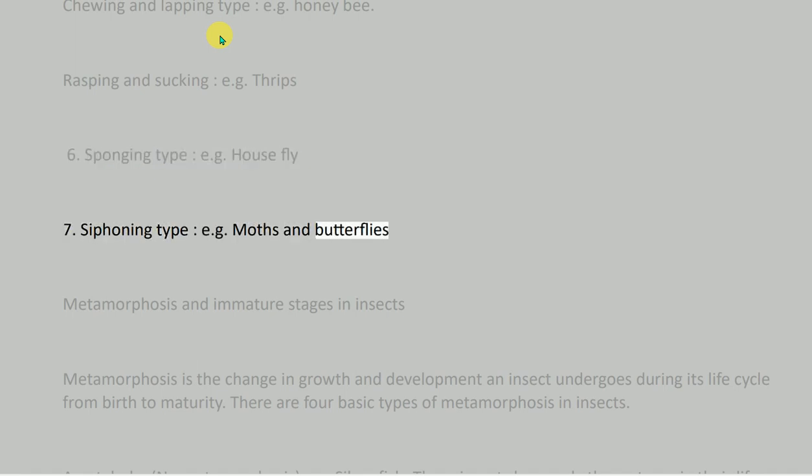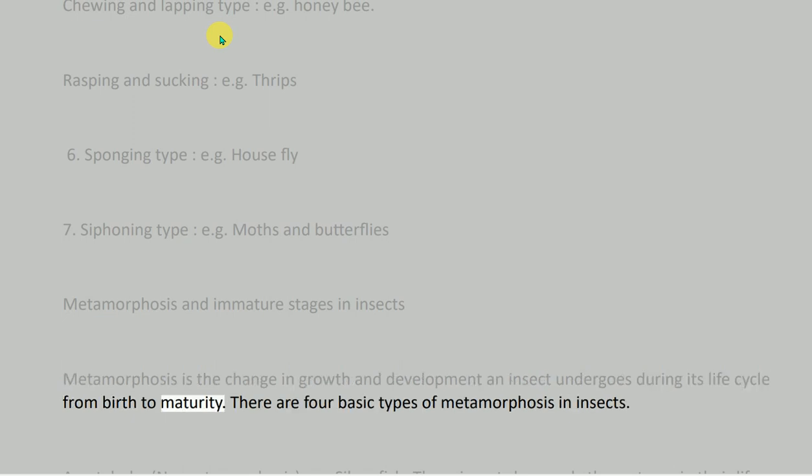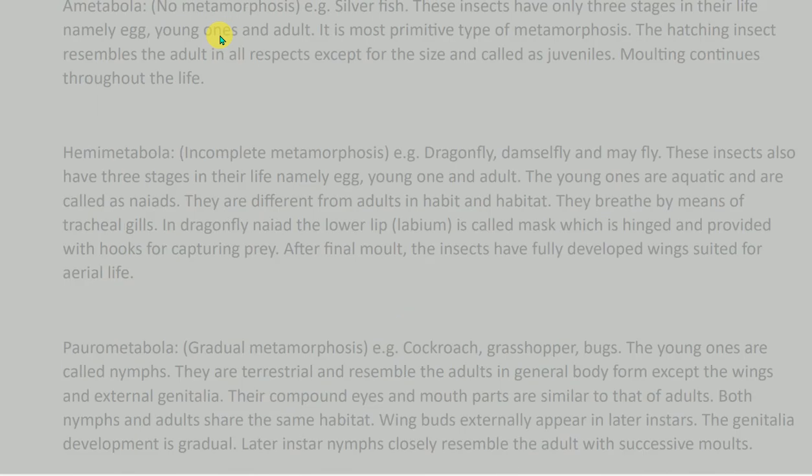Metamorphosis and immature stages in insects. Metamorphosis is the change in growth and development an insect undergoes during its life cycle from birth to maturity. There are 4 basic types of metamorphosis in insects. Ametabola, no metamorphosis, e.g. silverfish. These insects have only 3 stages in their life, namely egg, young ones and adult. It is the most primitive type of metamorphosis. The hatching insect resembles the adult in all respects except for the size and is called a juvenile. Molting continues throughout the life. Hemimetabola, incomplete metamorphosis, e.g.